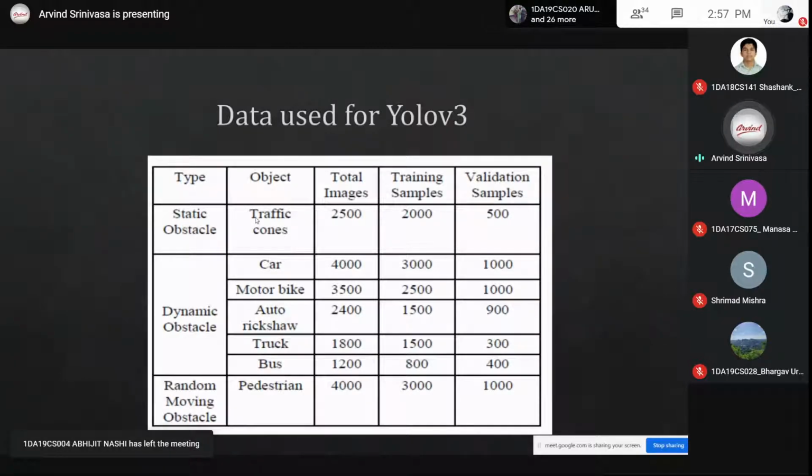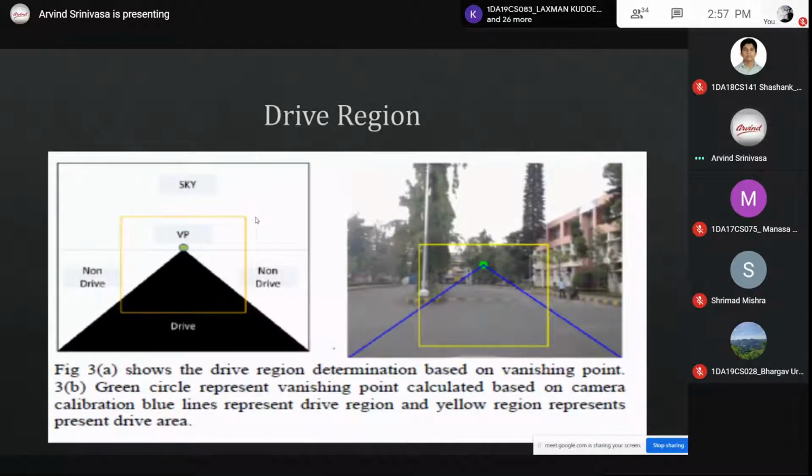So next is dynamic moving obstacles like car, motorbike, auto rickshaw, truck, and bus. And random moving obstacles are the pedestrians. You can also consider dogs and all. These were the data we considered to train the YOLO algorithm.